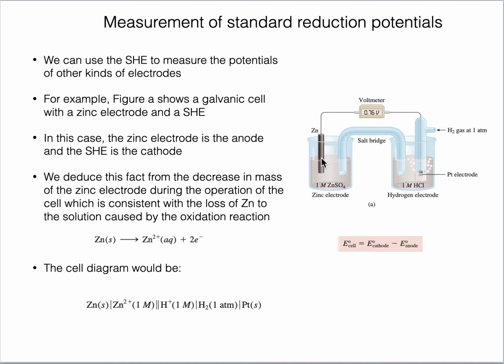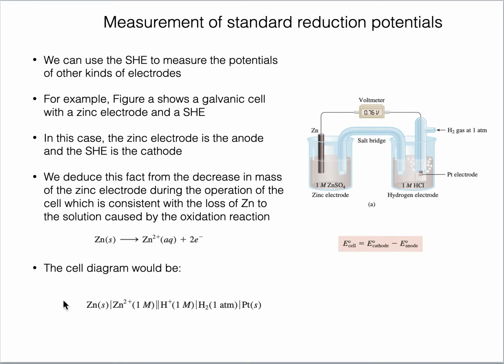So in this case, what we see is a decrease in mass of the zinc electrode after the reaction. So it shows that at this side oxidation is taking place. Zinc is getting oxidized by this reaction. And if we represent this picture in the form of a cell diagram, it will be given as here.